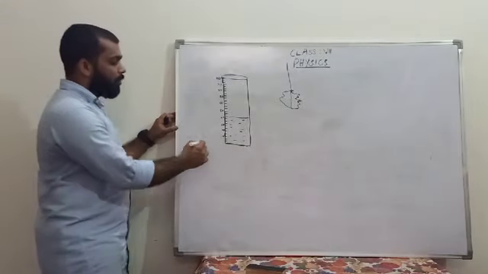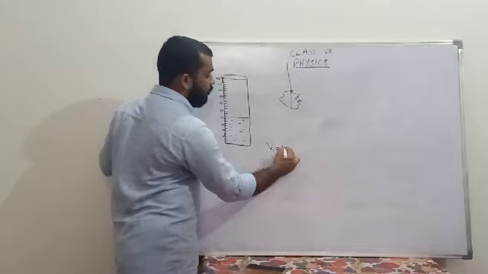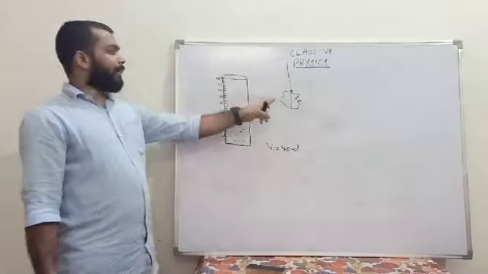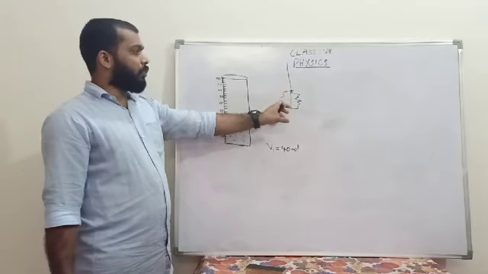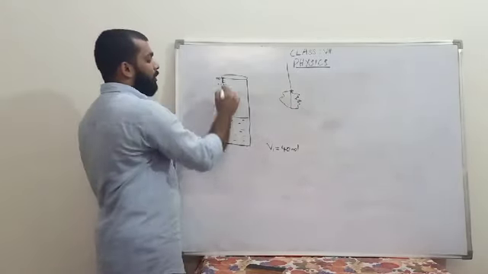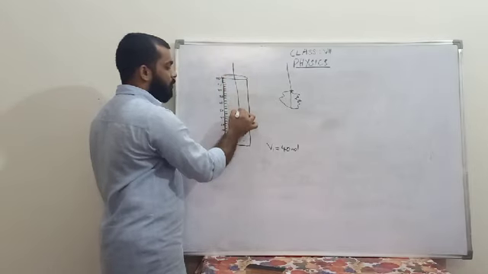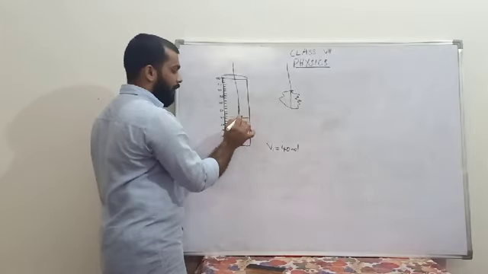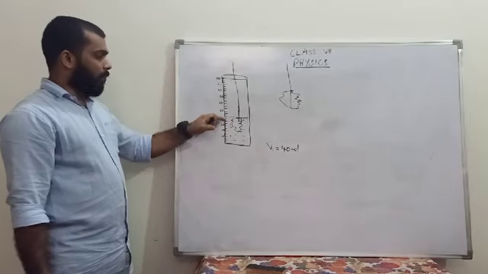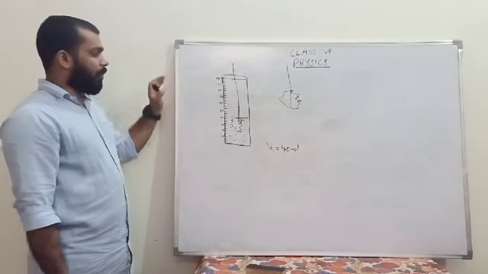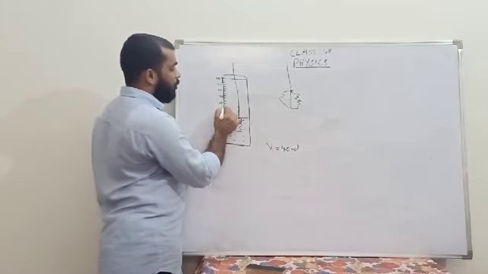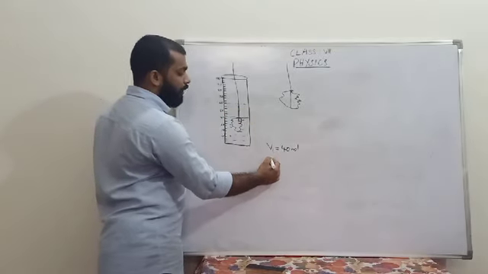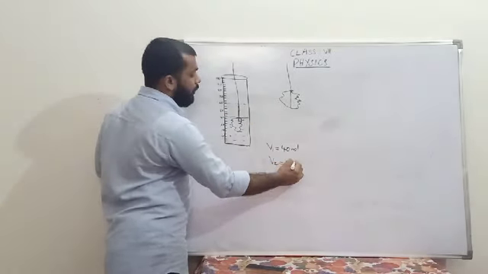So the initial volume, V1, will be equal to 40 ml. Now the stone is already tied on the thread, and using the thread we place the stone inside the water. At that time what will happen? Normally the level of water will be rising. For example, from 40 it has reached 60. Up to here the volume has been raised. So V2 will be equal to 60 ml.